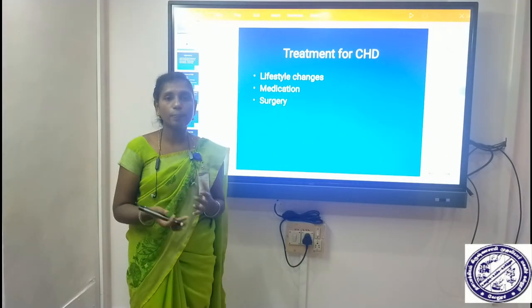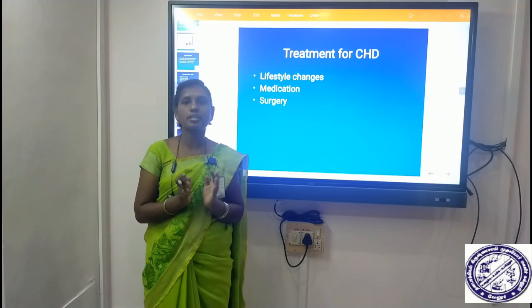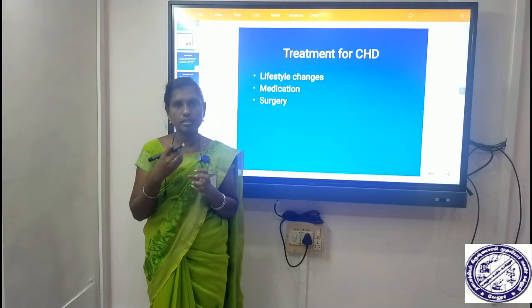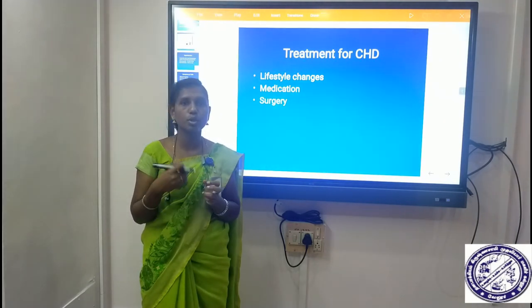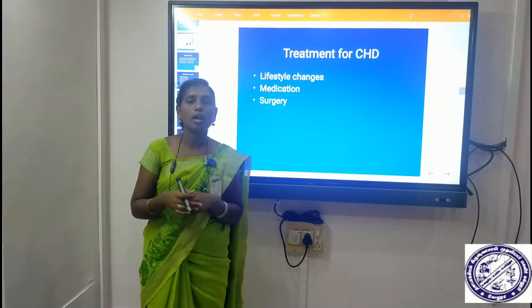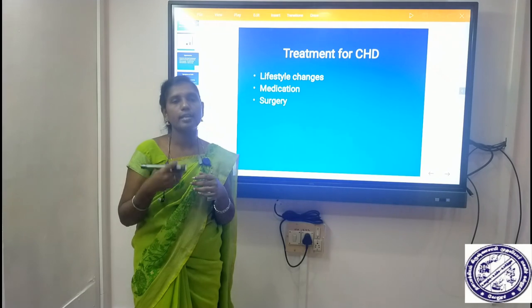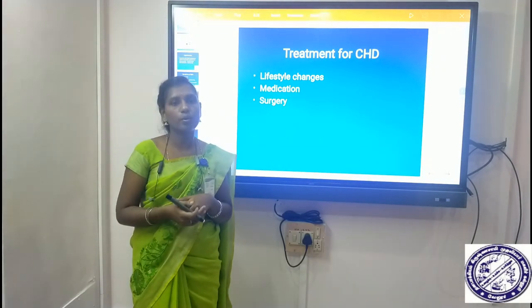Okay, next, complications of coronary heart disease. The first complication is coronary heart disease itself. When atherosclerosis causes thickening and narrowing of your arteries close to your heart, it may develop into coronary heart disease. That is chest pain, angina, heart attack and heart failure. This includes coronary heart disease.